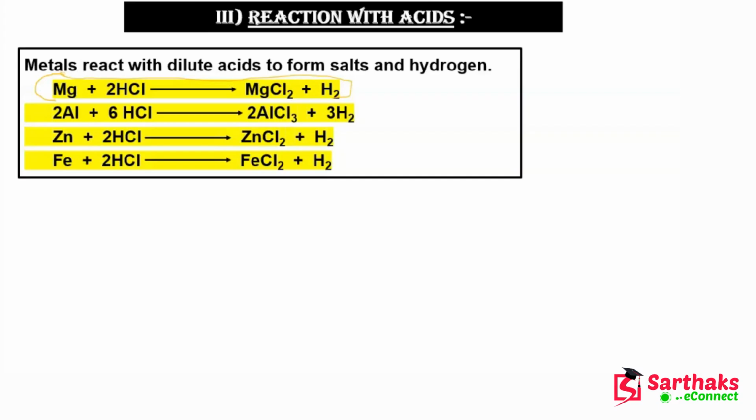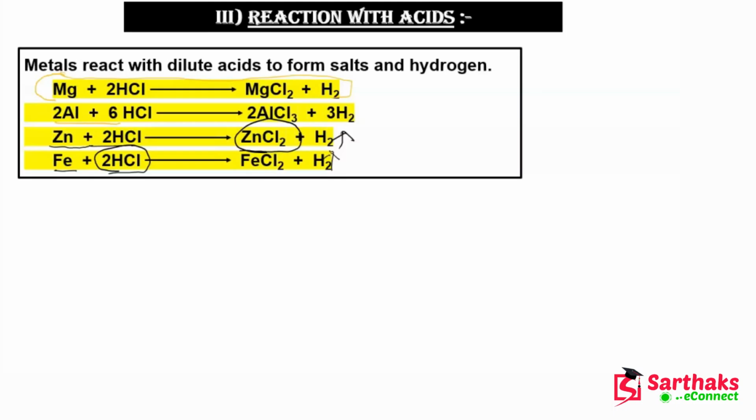Here you can see aluminium is reacting with HCl. Here you can see zinc is reacting with HCl and it is forming zinc chloride and hydrogen gas is evolved. Here also you can see iron is reacting with this HCl, and it is forming a salt which is iron chloride, and hydrogen gas is also evolved even in this case. So I hope guys these points are clear to you.